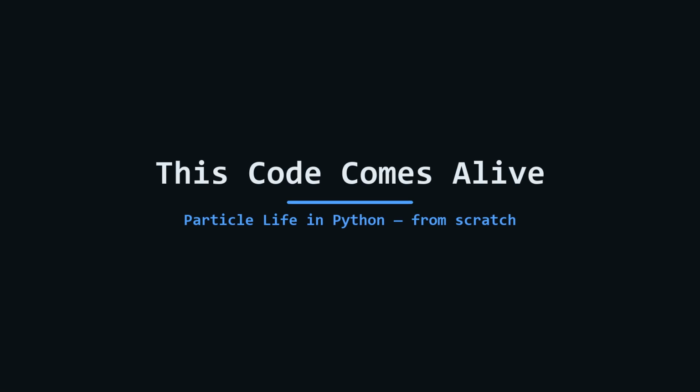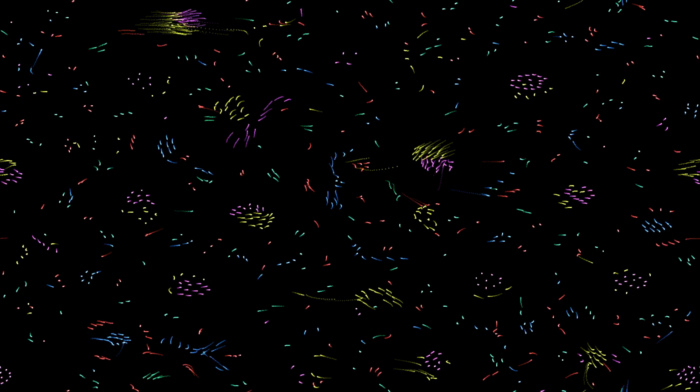I wrote just a few rules in Python, and out of pure chaos, life emerged. Let me show you how to build this from scratch and scale it to thousands of particles. This is not an animation, and not some physics engine. It's 1,000 dots, and each one knows a single rule: who to attract and who to repel. Watch how cells, hunters, and entire ecosystems appear on their own.